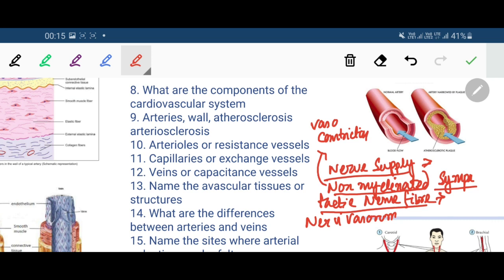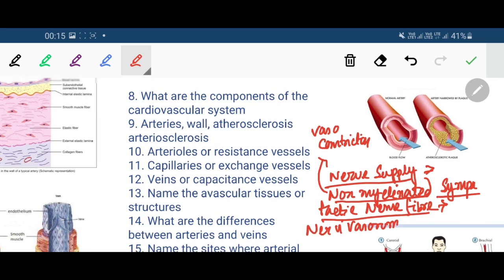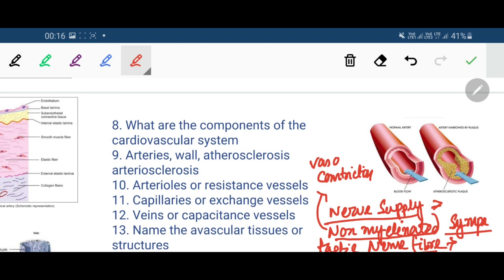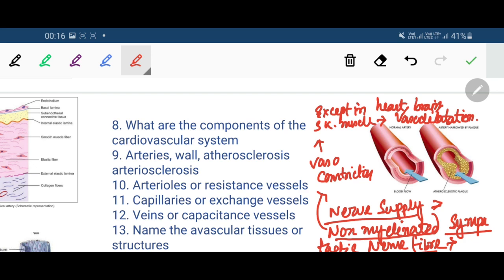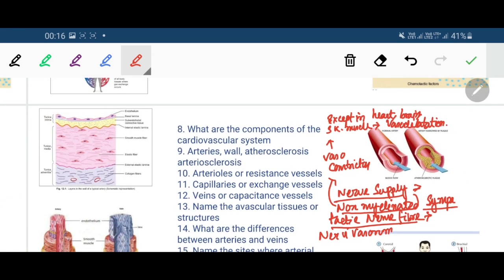Except in heart, brain and skeletal muscle, where the nerve causes vasodilatation. So otherwise the nervi vasorum cause vasoconstriction, except in heart, brain and skeletal muscle, where they are causing vasodilatation. Okay.